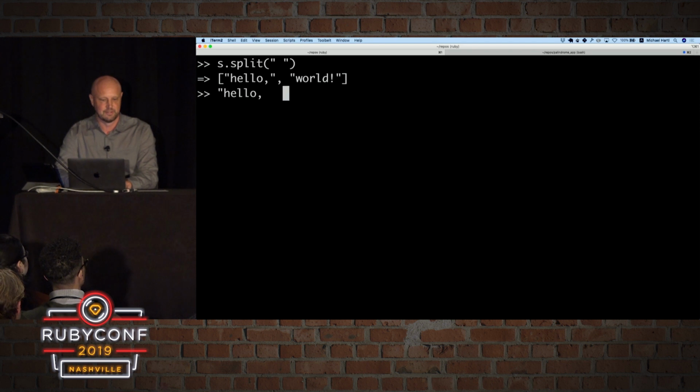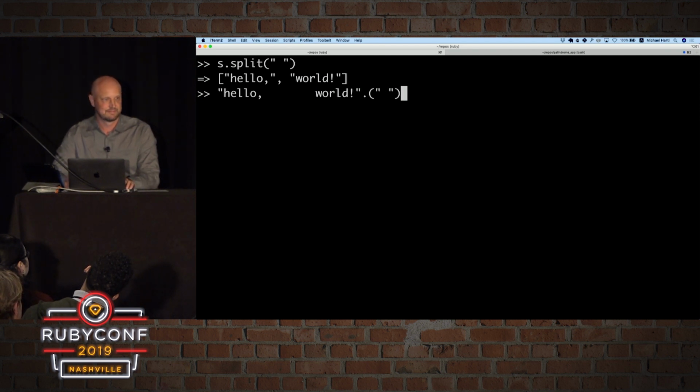Now, one of my favorite things to do with strings is to split them into their component parts. So split, in this case, I'm going to split on a space. And what this does is it takes that hello, comma, and then splits it into hello, comma, and then world. But this actually doesn't do what I thought it did. I thought it split on literal spaces. So I thought if you did this, that I would get an element for each of those spaces in here. I thought I was splitting on a literal space.